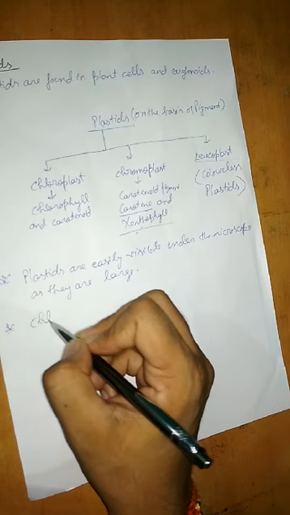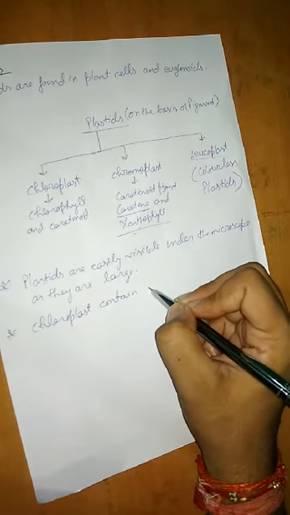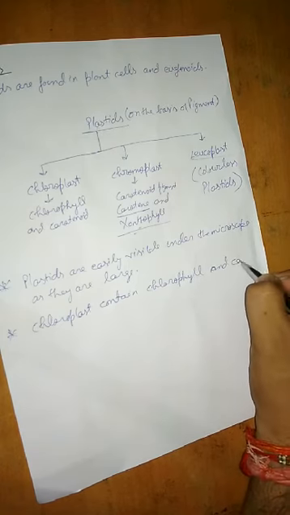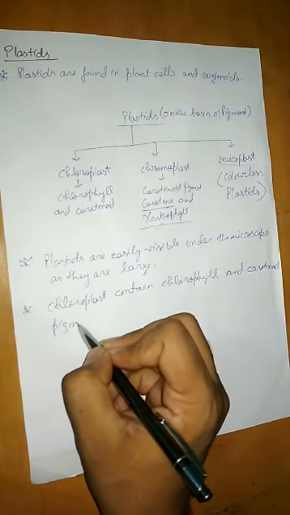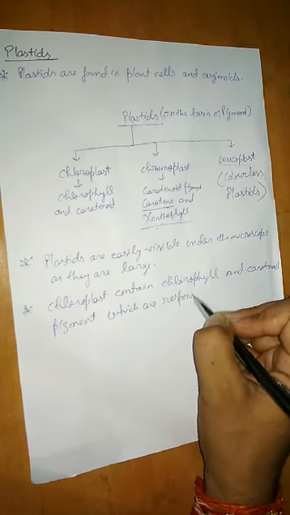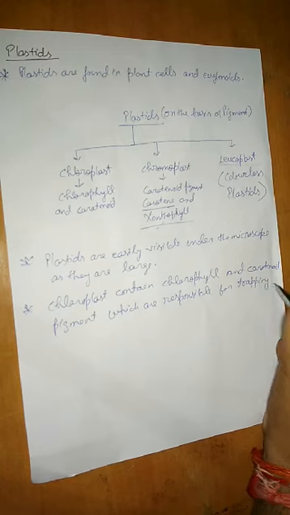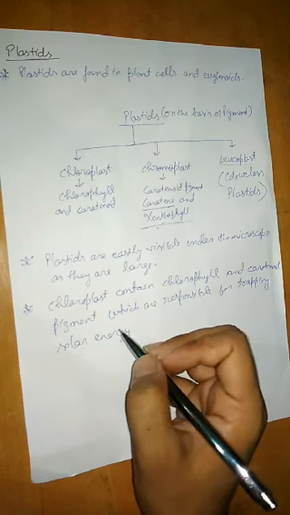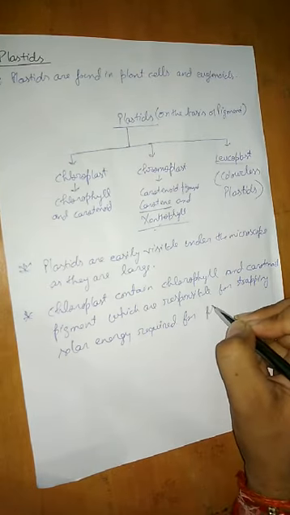So chloroplast contains chlorophyll and carotenoid pigment, which are responsible for trapping solar energy required for photosynthesis.